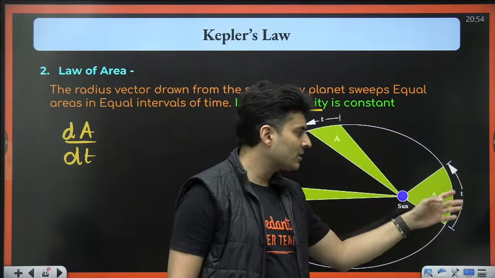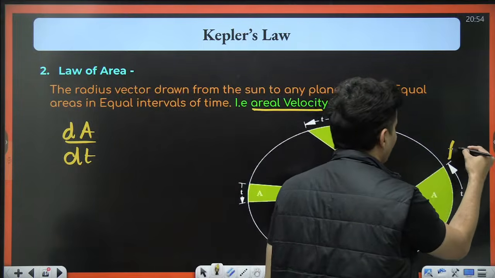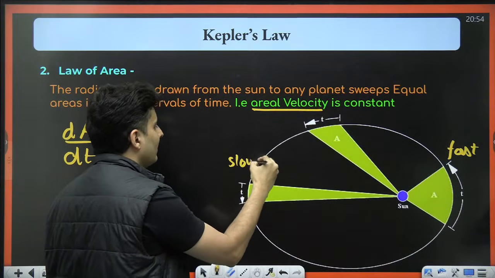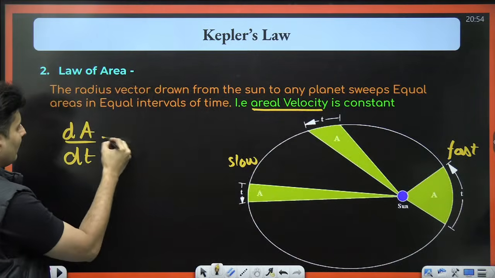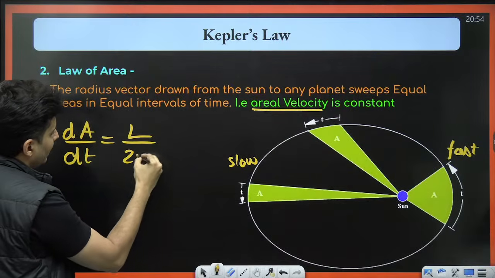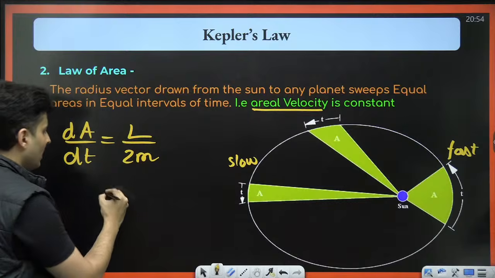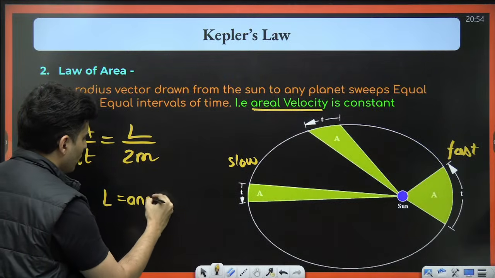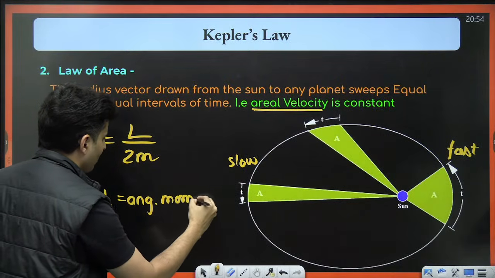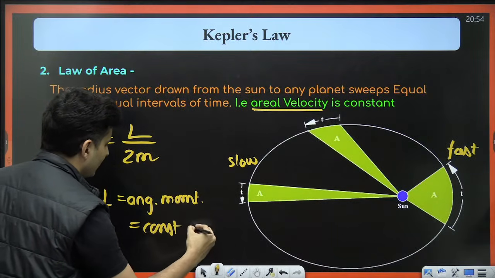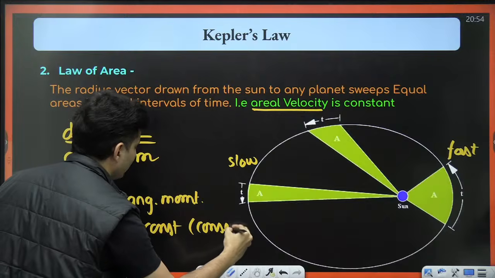So when you are close, you are fast. You are very fast over here. And when you are far, you are very slow. And this dA by dt is angular momentum by 2m. Here L is angular momentum, and this is a constant since it is conserved.